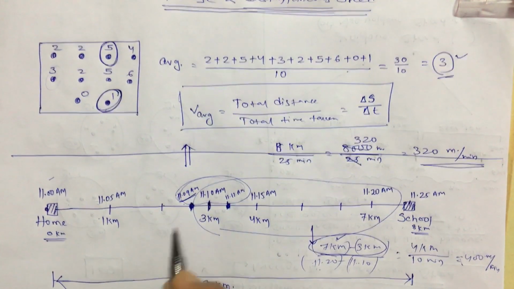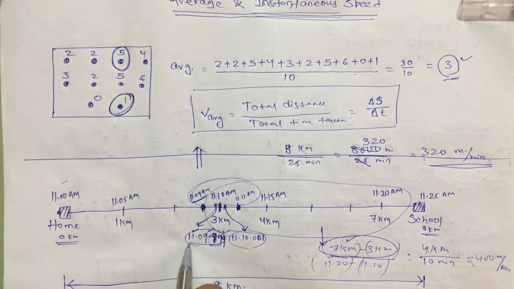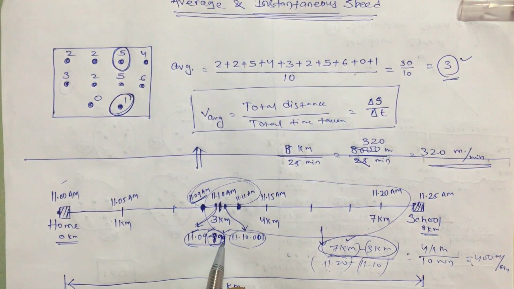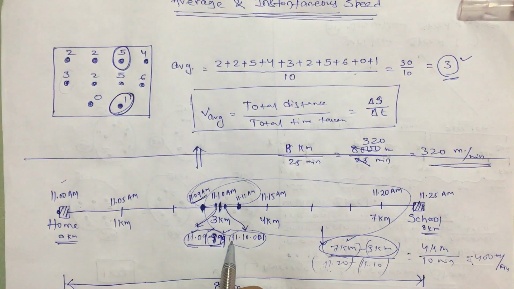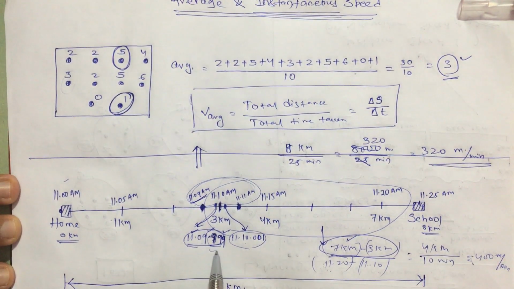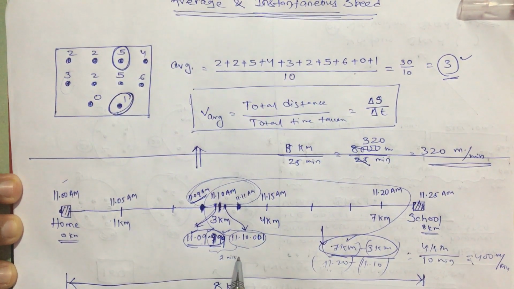Let the time interval we have chosen now be 11 minute 9 second 999 millisecond to 11 minute 10 second 001 millisecond, which means now the time interval is only 2 millisecond.